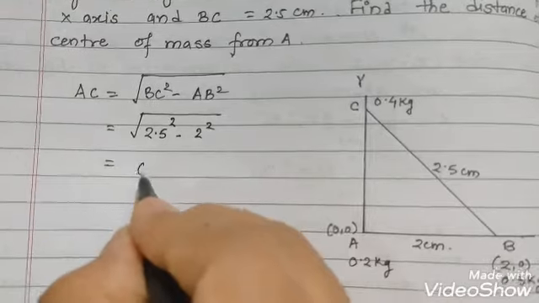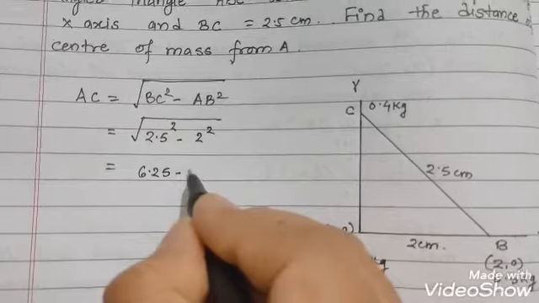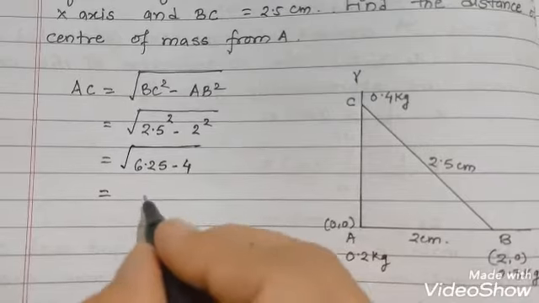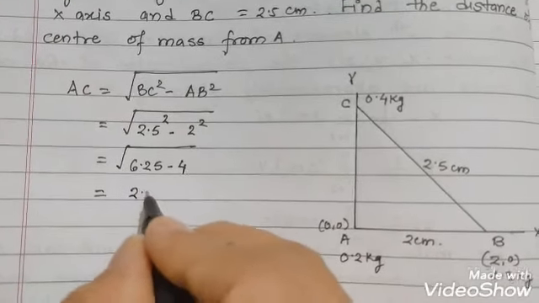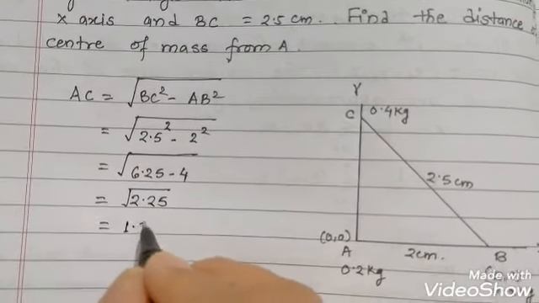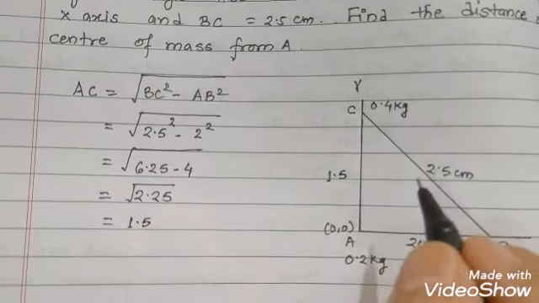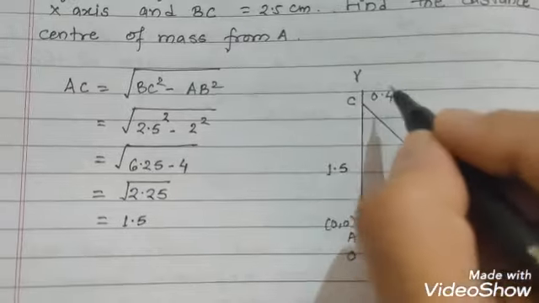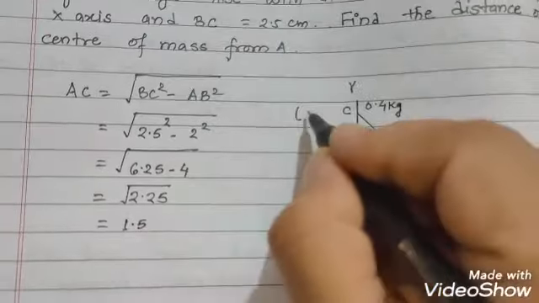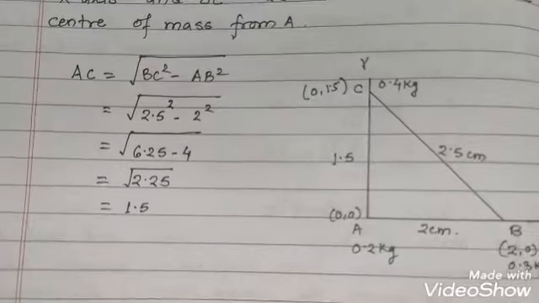So 2.5 squared is 6.25, minus 2 squared which is 4. So 6.25 minus 4 will be equal to 2.25. Root of 2.25 will be 1.5. Now we can give the coordinate of point C: the x coordinate is 0 and the y coordinate is 1.5.